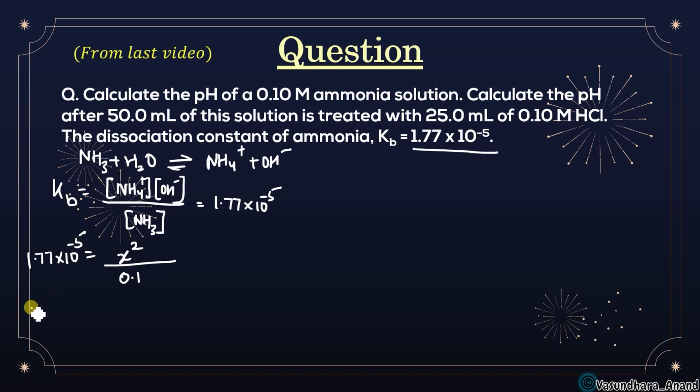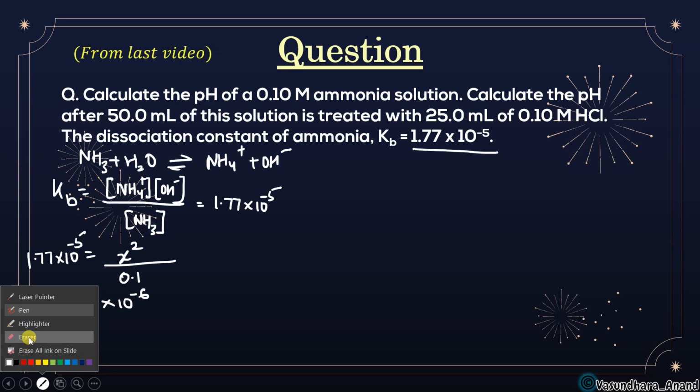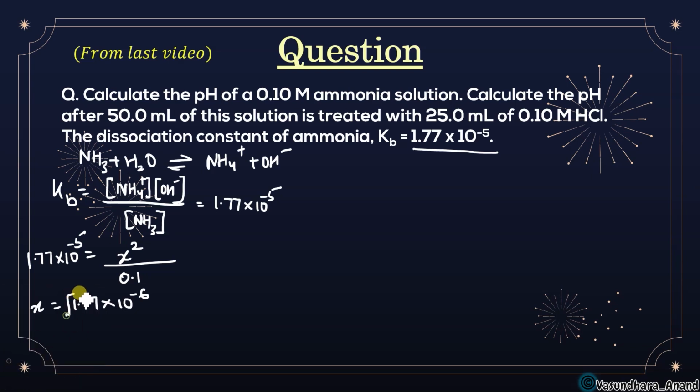So X square will be 1.77 into 10 to the power minus 6, and to find X you take the under root. If you take the under root, it comes to 1.33 into 10 to the power minus 5 approximately.